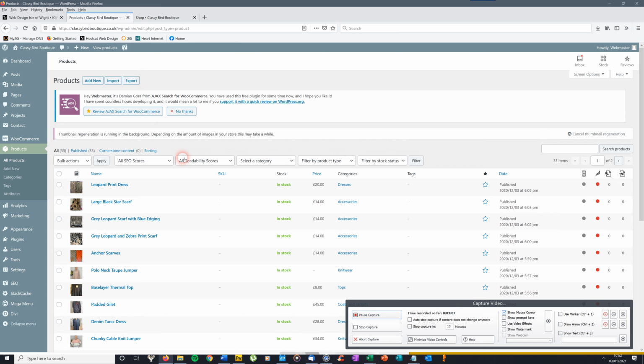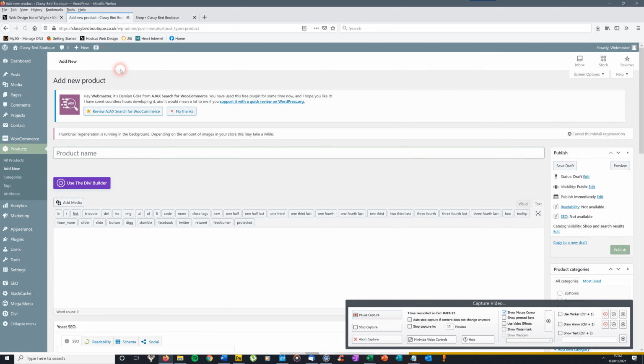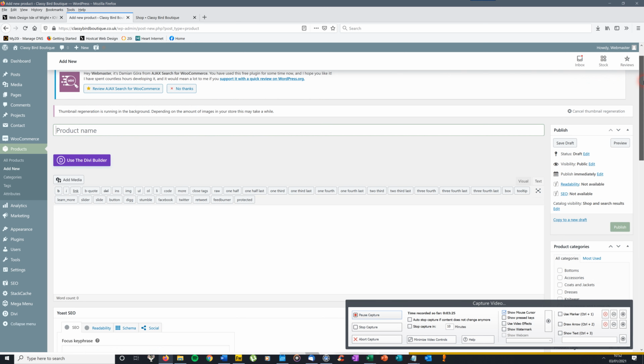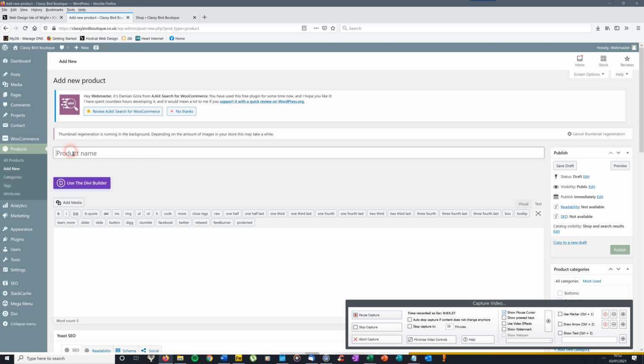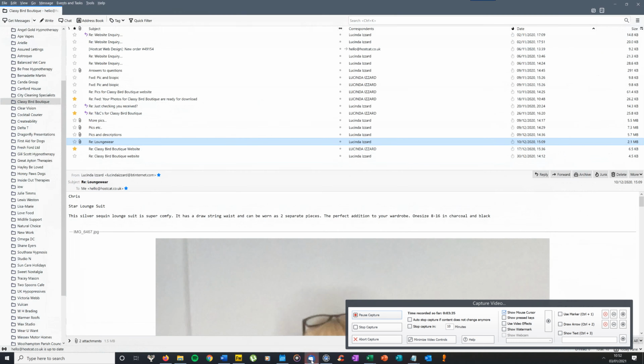What we're going to do now is add a new product. So you can either do it from the drop down menu there, add new, or at the top of the page there, products, add new. So I'll click on that. And you'll see an empty page there. There are certain things that you need to fill in. What we're going to use is what's called a simple product. By simple, which one are we going to use?